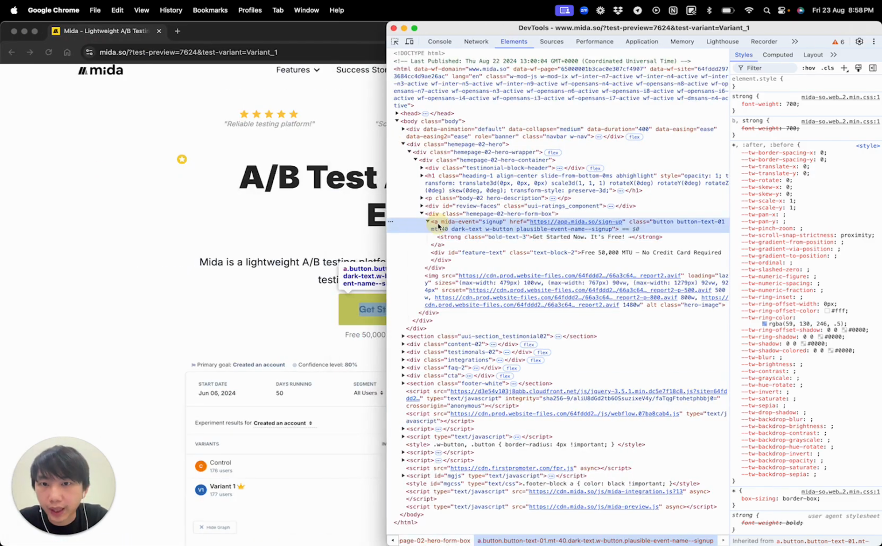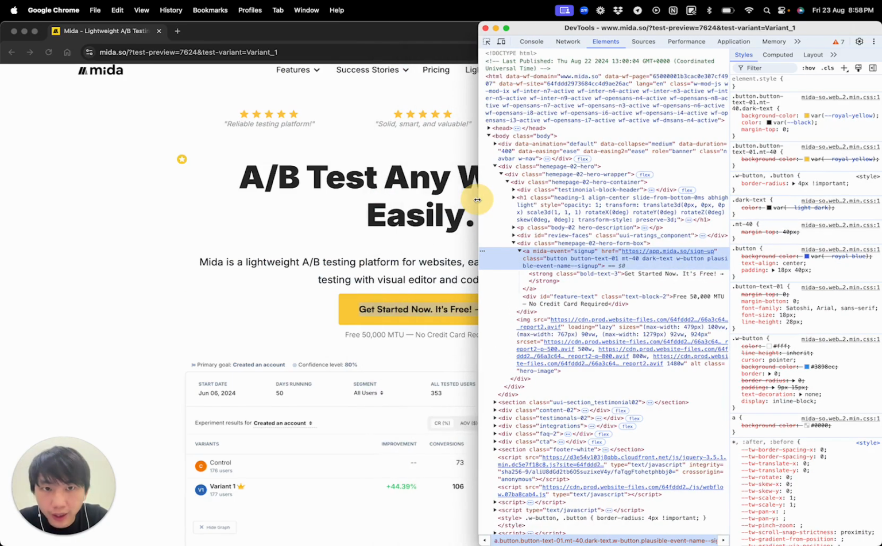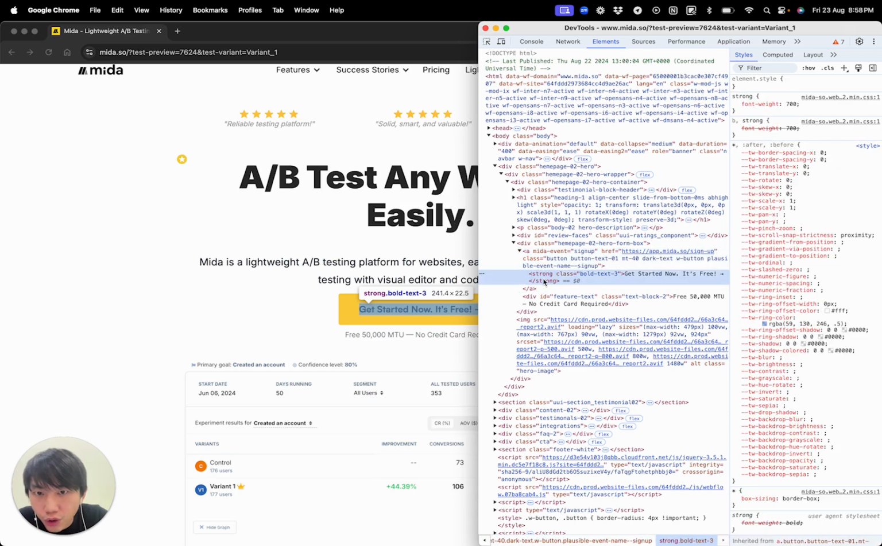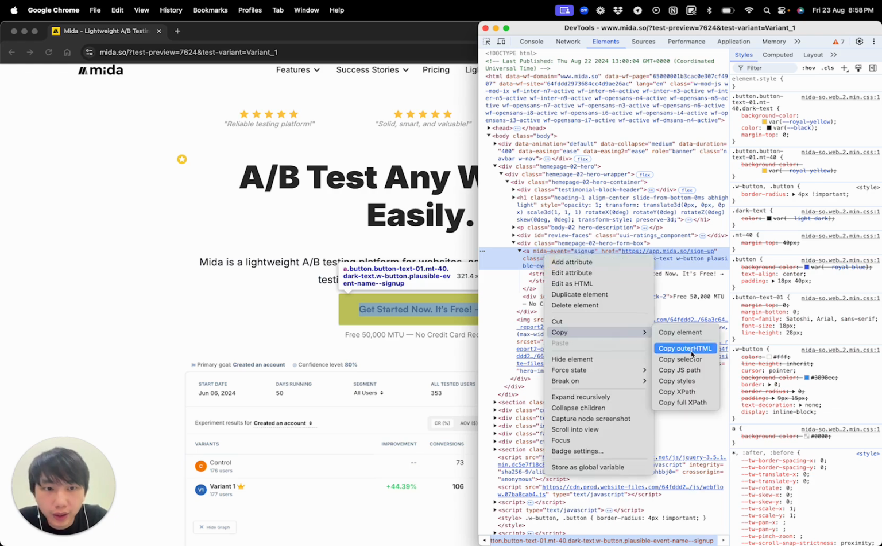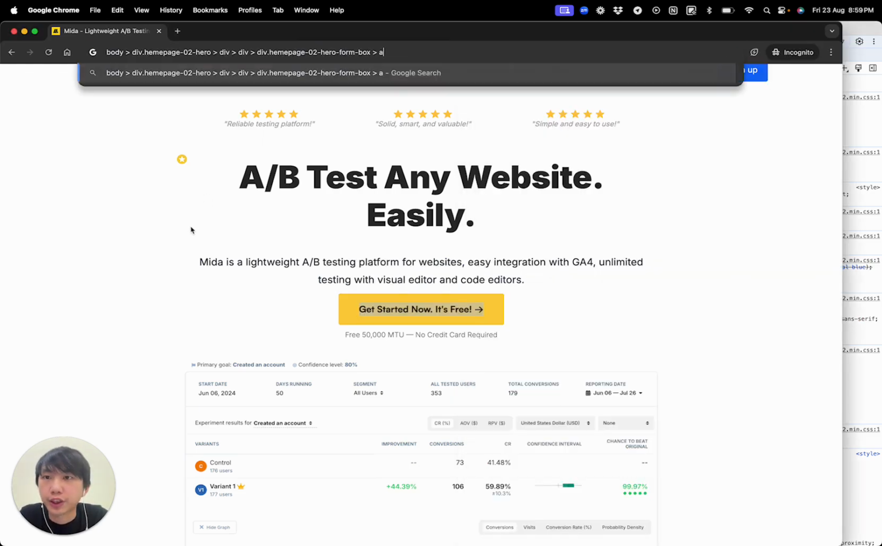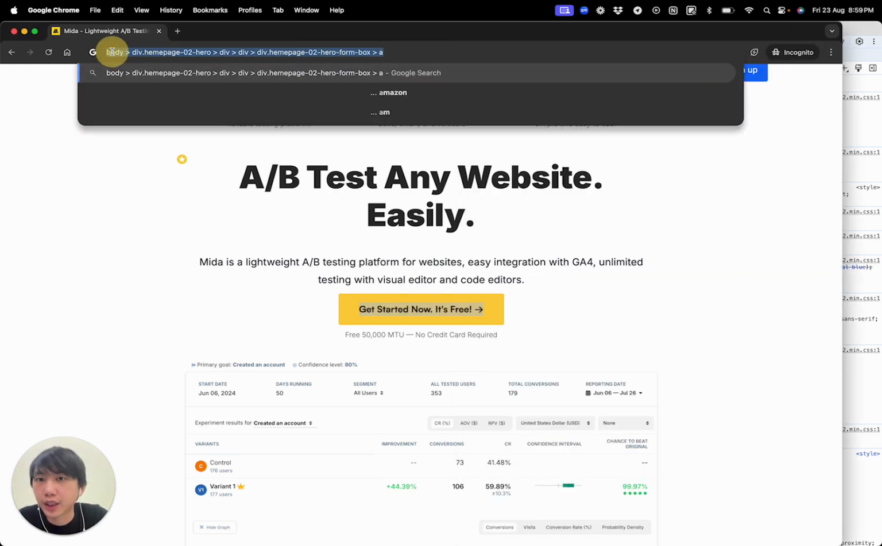As you can see, if I just hover around, this strong is actually the text. And if I move up a little bit, it is now selecting the entire button. Just click on it, right click, copy, and right here you can choose selector. And if I paste it around here, as you can see, it is the CSS path selector, which you can use for your CSS or your JavaScript.